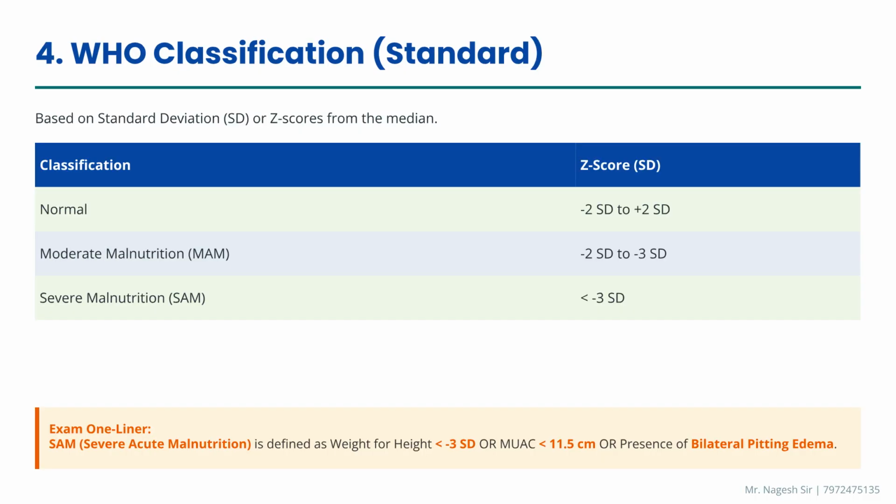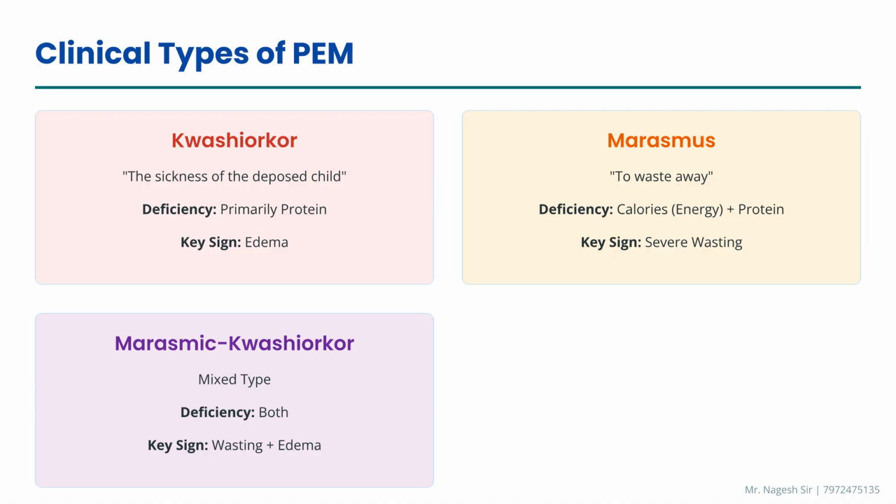The WHO classification is the current standard, based on Z-scores or standard deviation from the median. Severe acute malnutrition is defined as a weight for height below -3 SD, MUAC below 11.5 centimeters, or the presence of bilateral pitting edema. The main clinical types of PEM are kwashiorkor, resulting primarily from protein deficiency and marked by edema, and marasmus, caused by a lack of calories and protein characterized by severe wasting.